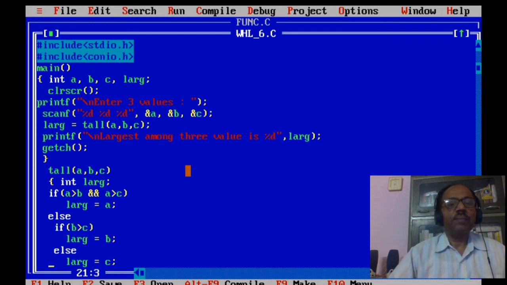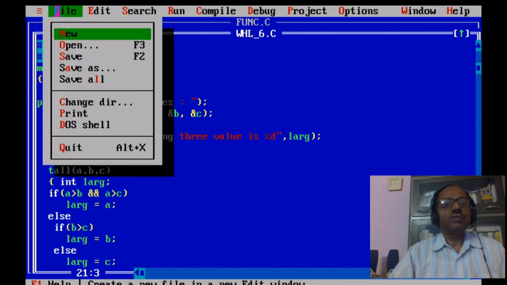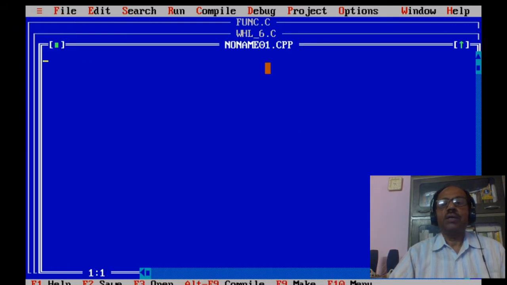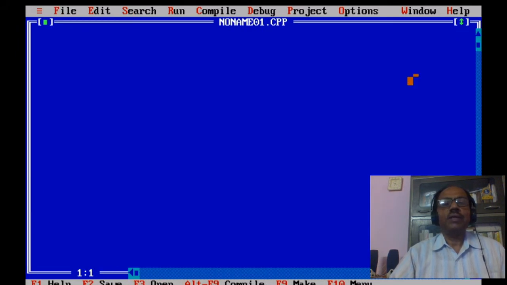Let's take an example of a recursive function.